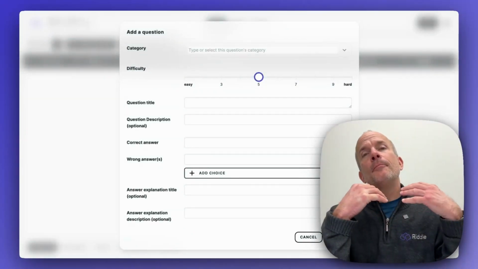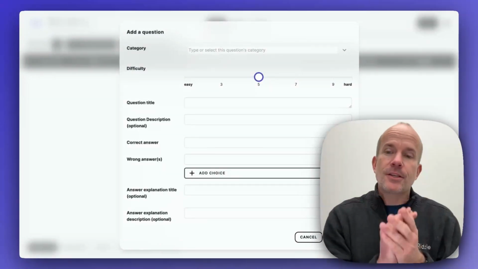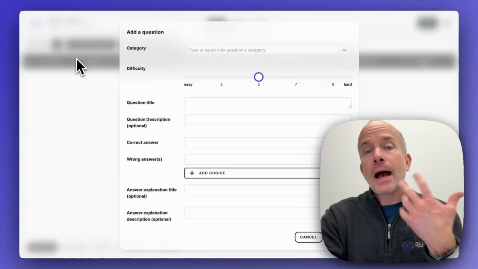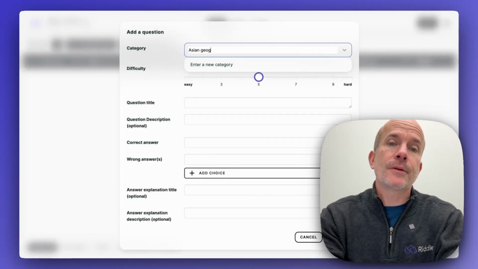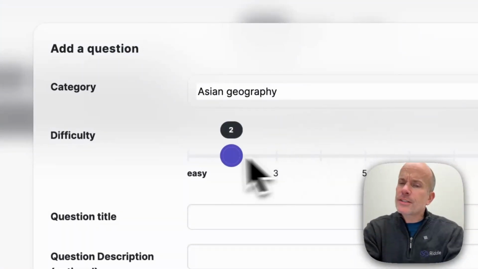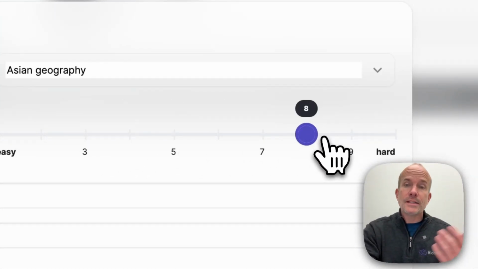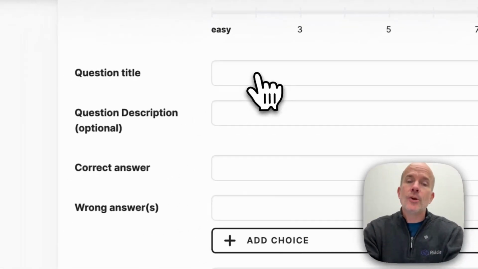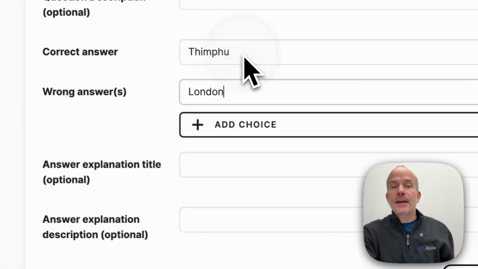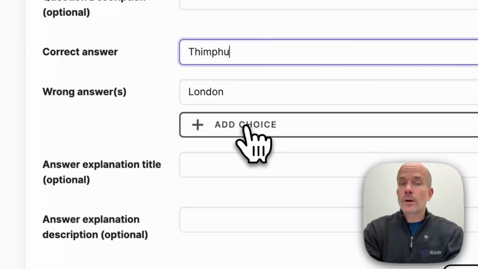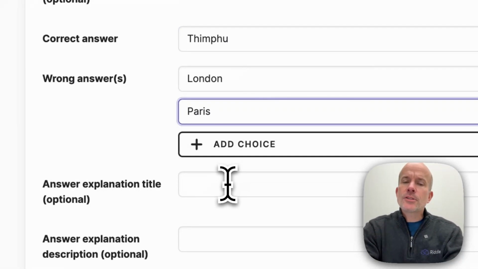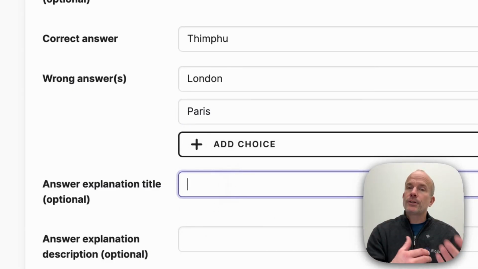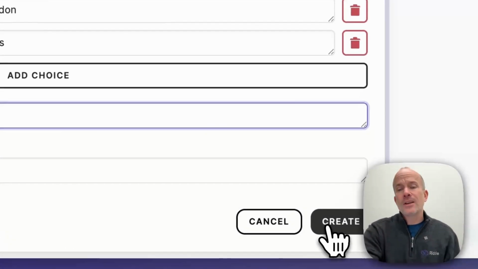To add a question, I'm going to show you the slowest way first, but then I'll show you the best way. The slowest way is to do this manual option where you say, okay, I'm going to add a category, maybe it's Asian geography. Great. And then how hard is this question? Is it easy to hard from 1 to 10? Maybe I'll say this is pretty difficult. You add a title. Okay, so in this case, I've typed in the correct answer. I've also typed in the wrong answer. Maybe I'll add a couple other wrong answers as well, Paris, and so on. You can also add an explanation and a title if you want to provide some additional context to the users. But that's pretty much it.